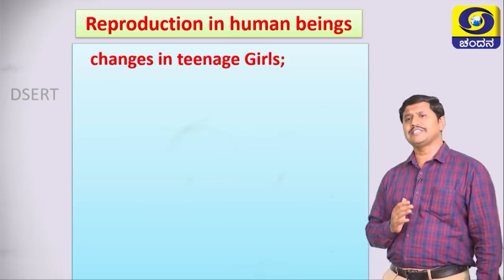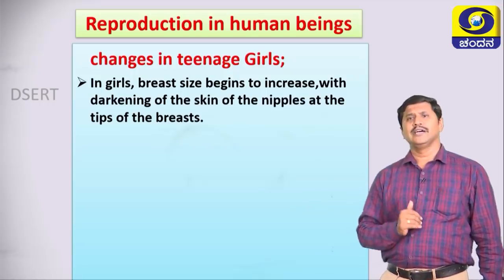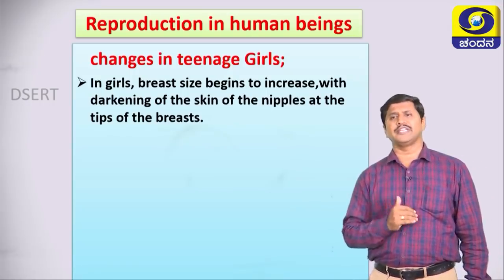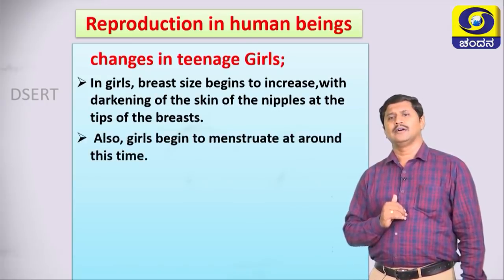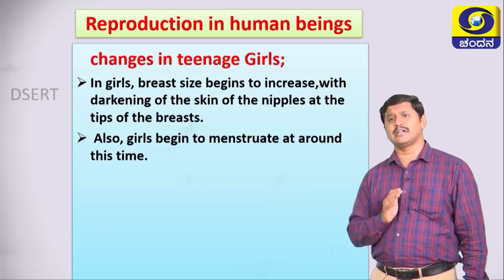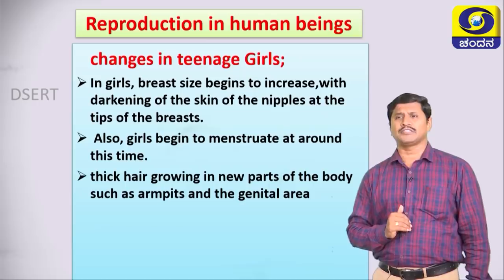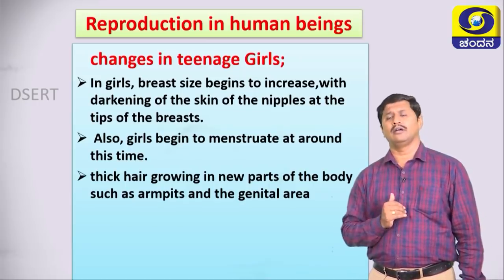Then what are the changes that will occur in teenage girls? In girls, breast size begins to increase with darkening of the skin of the nipples at the tip of the breast. Also girls begin to menstruate at around this time. Thick hair grows in new parts of the body such as armpits and genital area, same as in teenage boys.